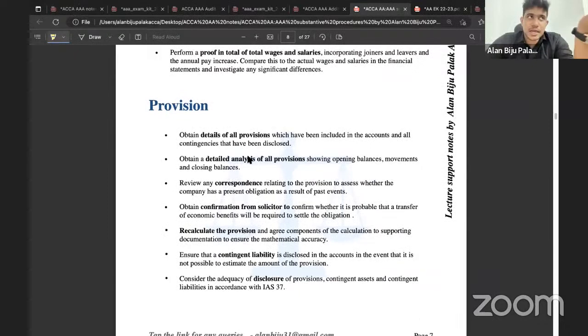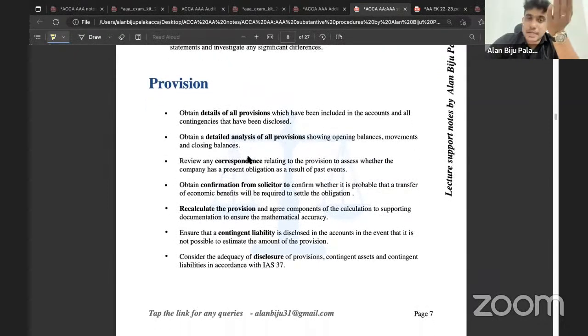So if the scenario specifies that the company has a probable future cash outflow, then they need to recognize a provision. Okay. But you need to clearly focus on the scenario. There can be chances that in some cases, the examiner might not ask you to write the substantive procedures in relation to provision. Instead, they will give a scenario which specifies that there are some legal claim against the company, and they will ask you to write procedures in relation to that.